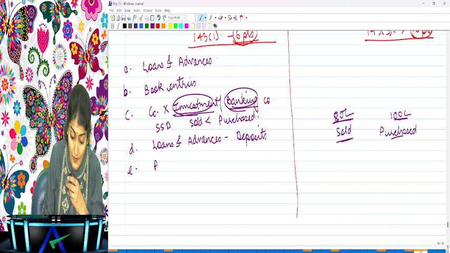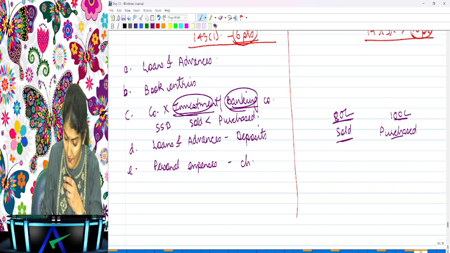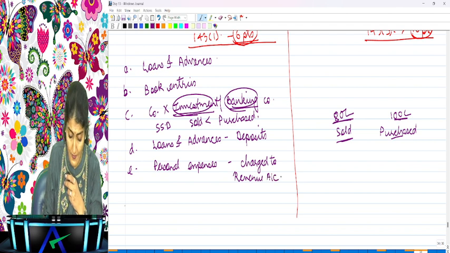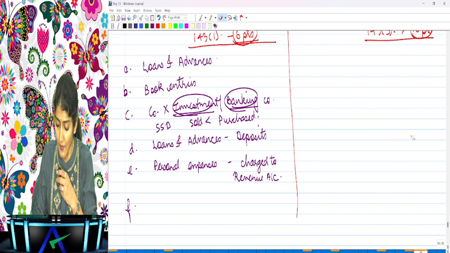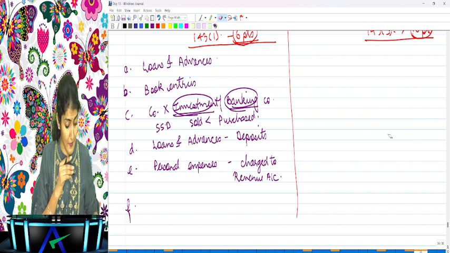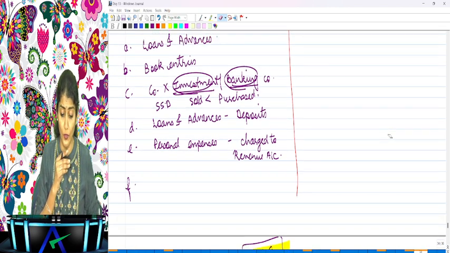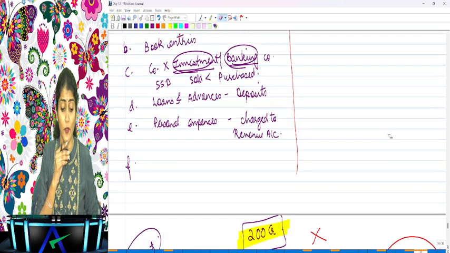Next one, what does it say? Whether any personal expenses have been charged to the revenue account, the profit and loss account. So does that mean that no personal expenses can be charged to the revenue account? No, you need to look into the policy of the company.